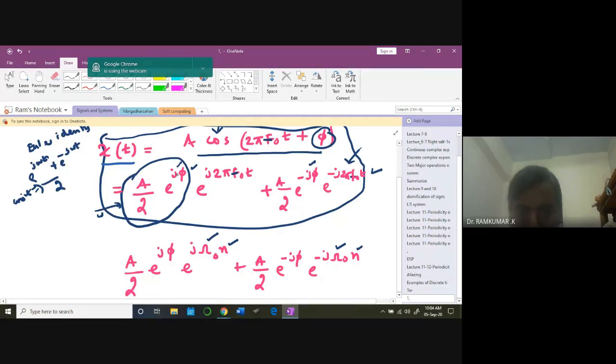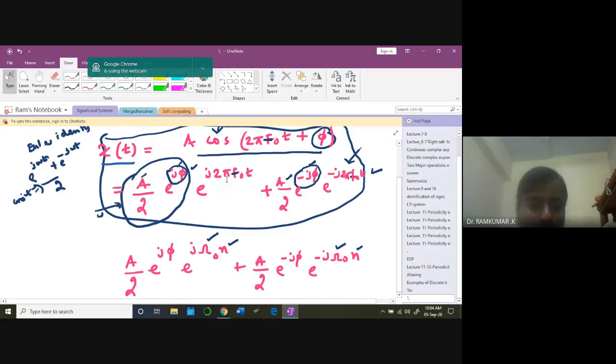Once I write this, you can clearly see there are two terms: one is a by 2 e power j phi, another is a by 2 e power minus j phi. This phi is a constant, so it is a complex term, with an amplitude a by 2, and this is the initial angle.